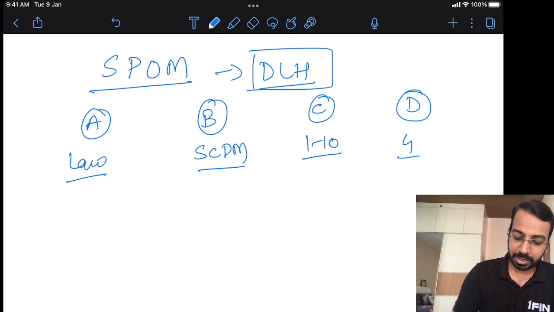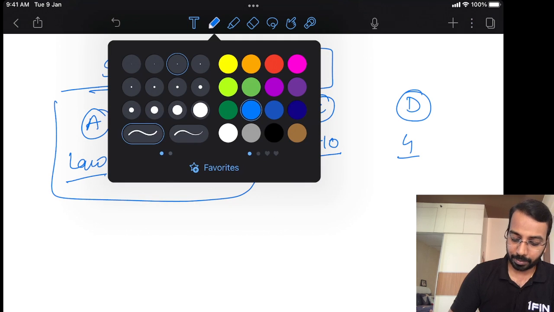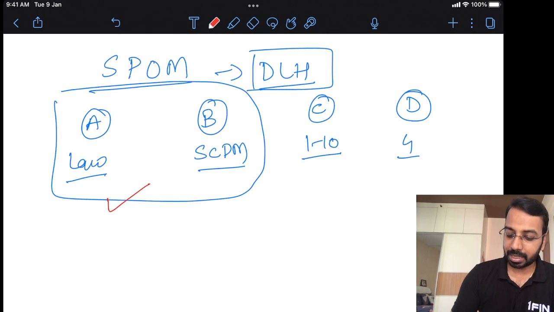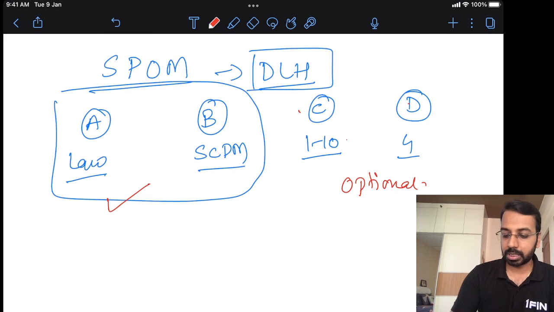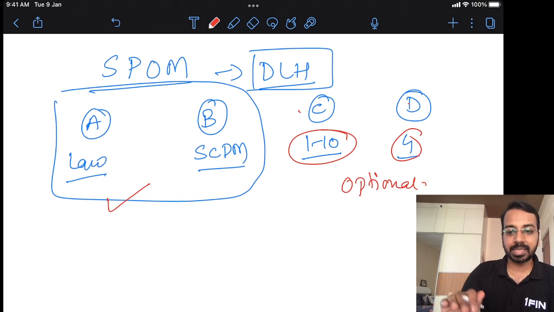Now, A and B, these two are mandatory. Here, there is no choice available to you. These are mandatory papers. C and D are optional. Optional means in C, out of these 10, you have to choose, and I think in D, out of 4, you have to choose one of the modules. Now, once you have chosen these modules, to whom this scheme is applicable, who all are exempted, that is what